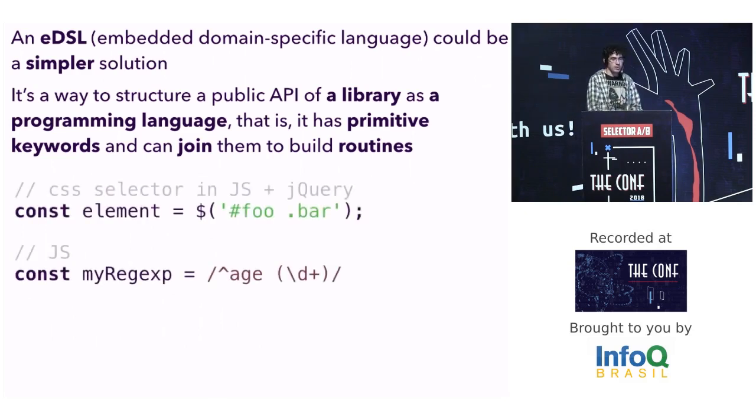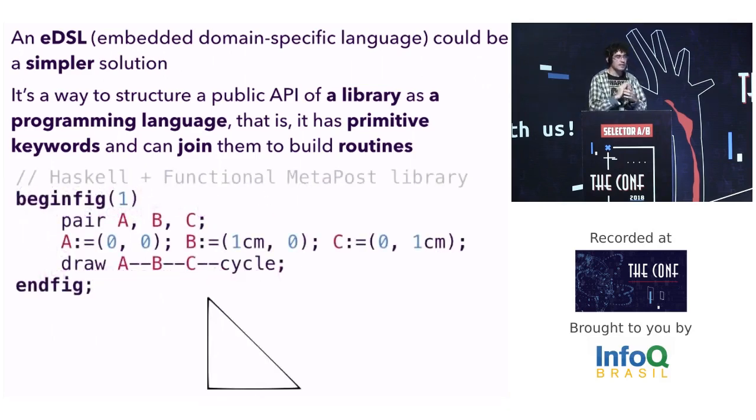For example, you can see the CSS selectors in jQuery and the regular expression in JS as a small language inside of a bigger language. Another example is the Haskell library Metapost. Seeing this code, you could think that it's a language to write shapes, but it's only a library.